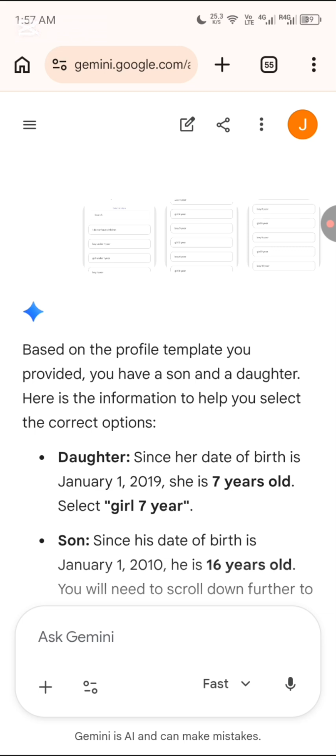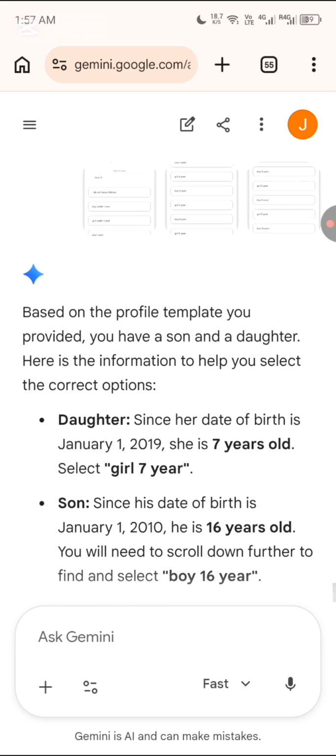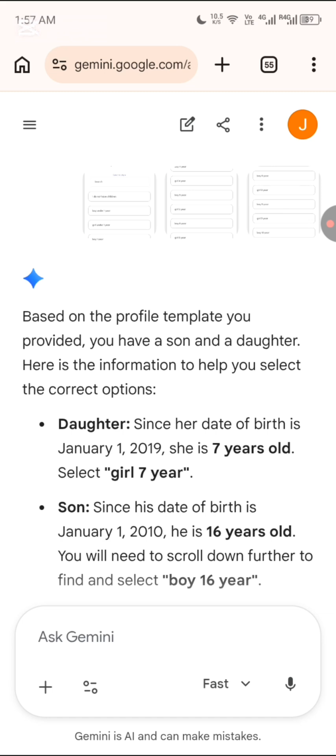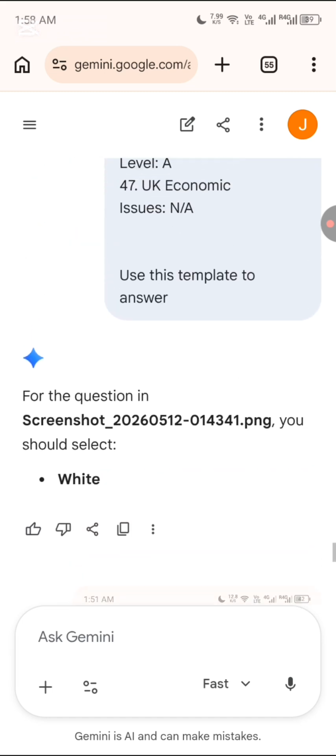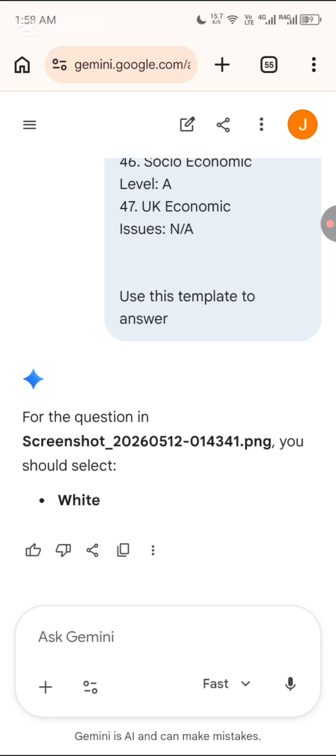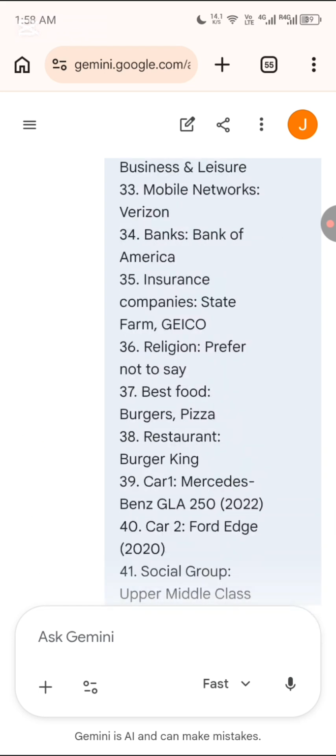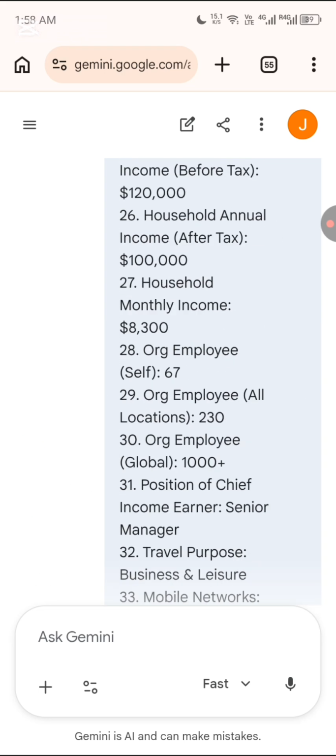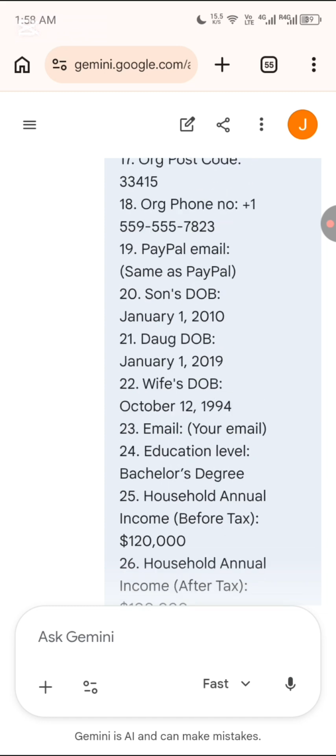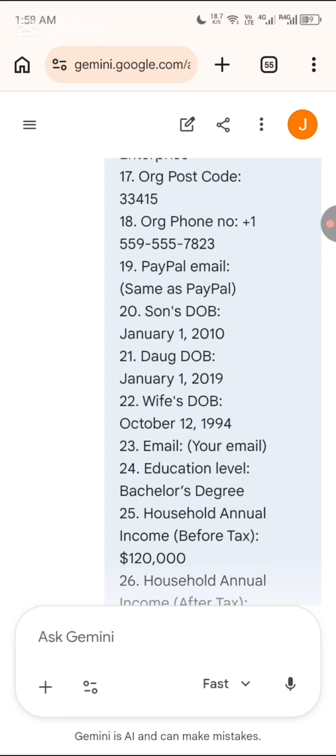Alright. My daughter is 7 years, my son is 16 years old. Based on my template. Now let me show you on the template. Let it not look like my AI is saying rubbish. Now look at my template. After this one, I'll cut the video. We have spent a lot. Okay. Son's DOB number 20. January 1st, 2010. 2010 to 2026 is 16 years. Then the daughter is January 1st, 2019. If you calculate it,